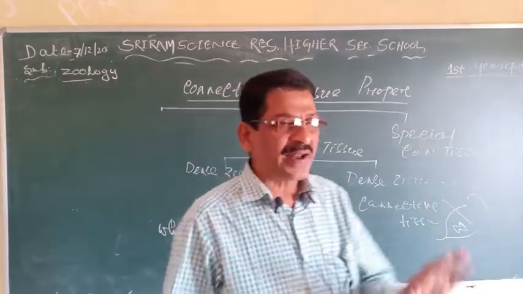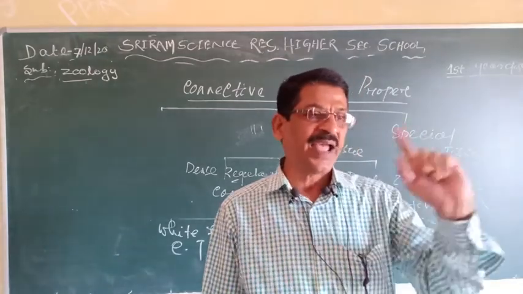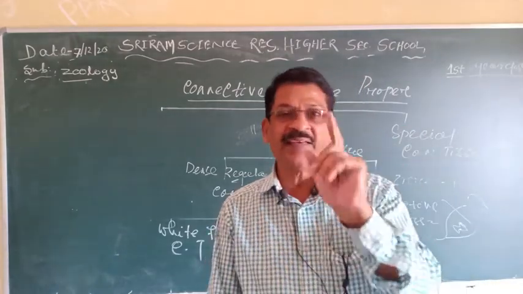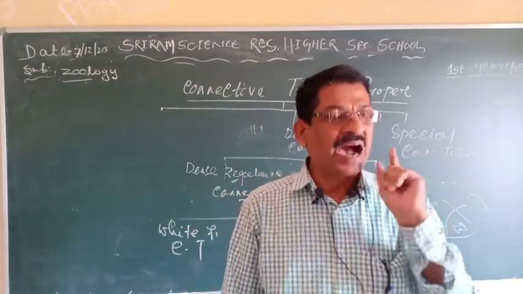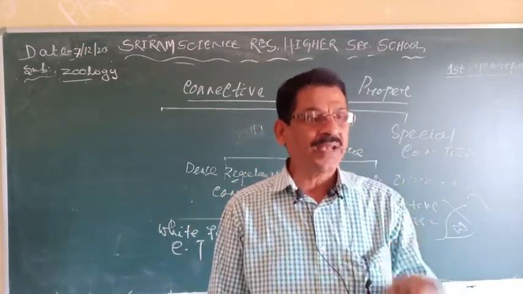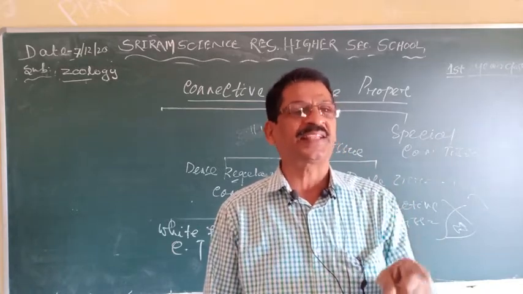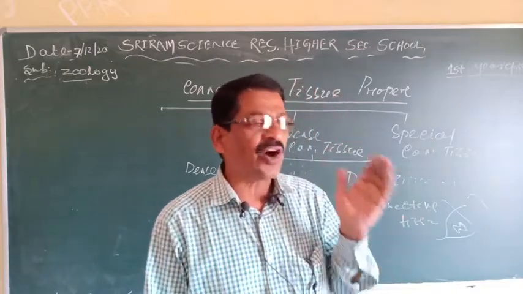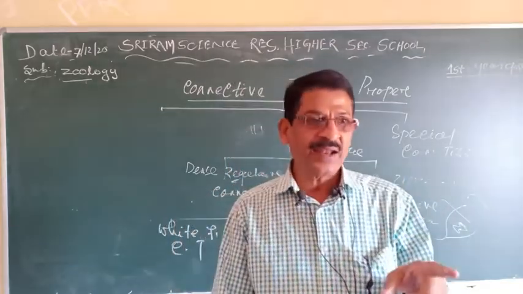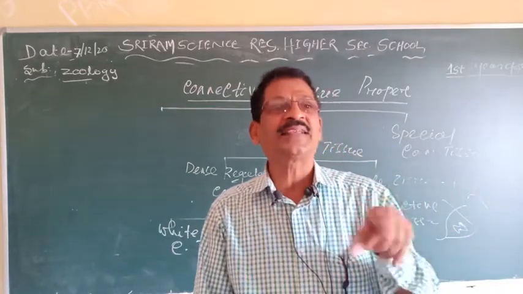We know there are three types of fibers: white fibers, yellow fibers, and reticular fibers. The white fibers are made by the protein called collagen and are inelastic in nature. They are rigid in nature. Clear? And the yellow fibers are elastic in nature, and they are made by a protein called elastin.